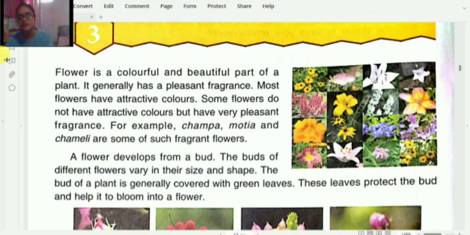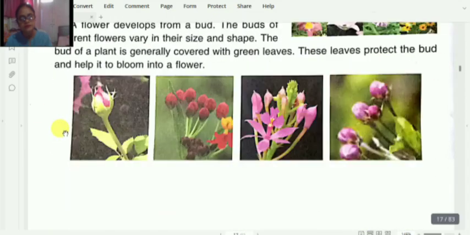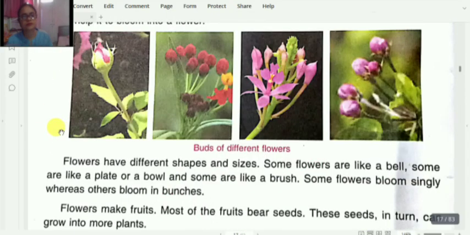Look at the picture, children. Here are some examples of different kinds of buds given in your book. You can see very easily how a rose flower is protected by the bud because the flower develops from a bud.